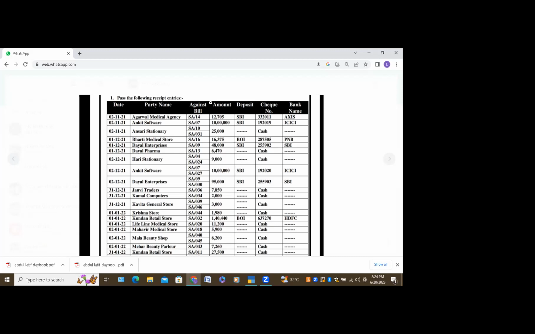Ma'am, in contra entries, even the Axis Bank account is a creditors account, ma'am? You don't get confused and don't make others confused. Still, we have not discussed the contra. We are doing receipt only. Once the contra entry comes, then I will explain you clearly. So you are getting confused and making others also more confused here. So don't complicate. Concentrate on what I am explaining you only. Contra entry, still we have time. We will learn in the upcoming classes.